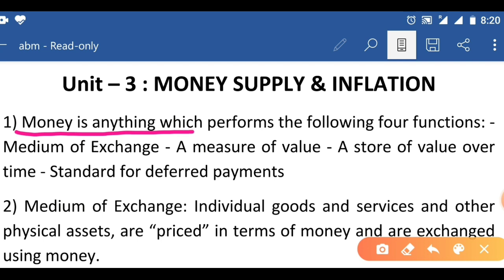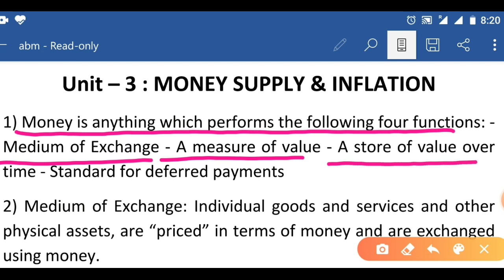Money is anything which performs the following four functions: medium of exchange, measure of value, store of value over time, standard for deferred payments. Here we can call anything money if it performs these functions.